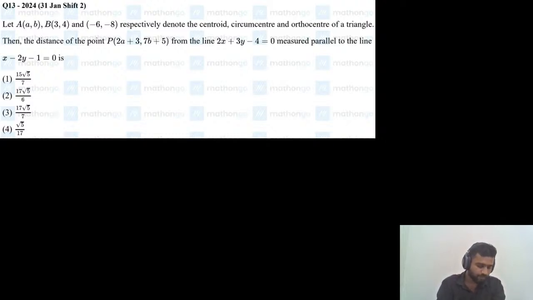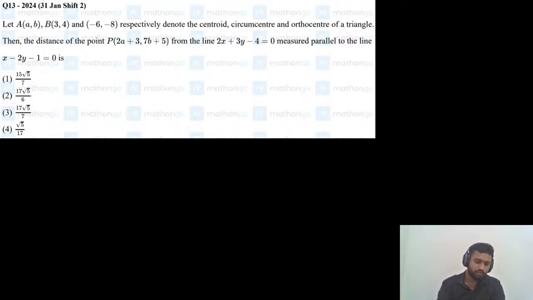Let A, B, C respectively denote the centroid, circumcenter, and orthocenter of a triangle. Then find the distance of the point (2a plus 3, 7b plus 5) from the line 2x plus 3y minus 4 equals 0 measured parallel to another line.